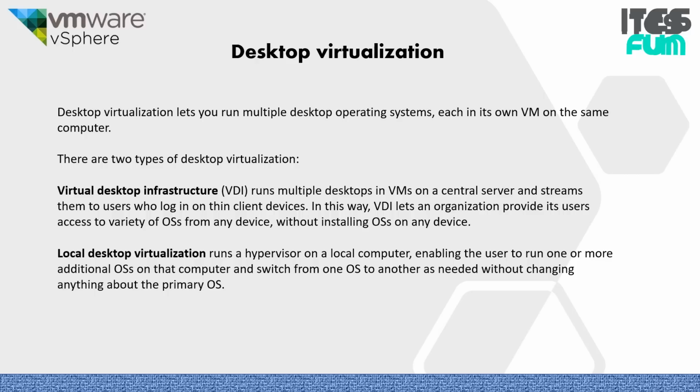This lets you run multiple desktop operating systems, each in its own virtual machine on the same computer. There are two types of desktop virtualization. The first one is VDI, Virtual Desktop Infrastructure, that runs multiple desktops in VMs on a central server and streams them to users who log in to thin client devices. In this way, VDI lets an organization provide its users access to a variety of operating systems from any device without installing the exact OS on any device.